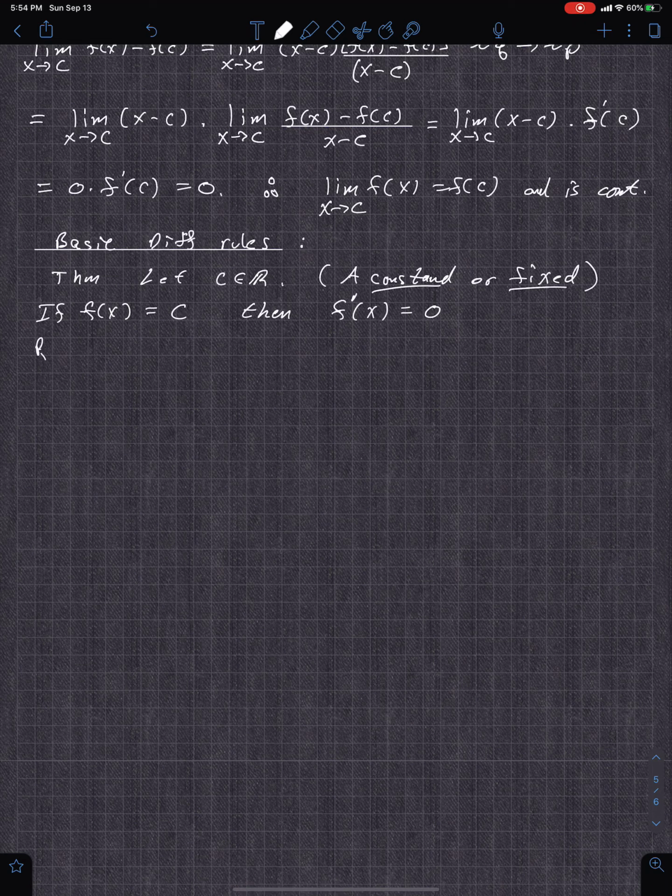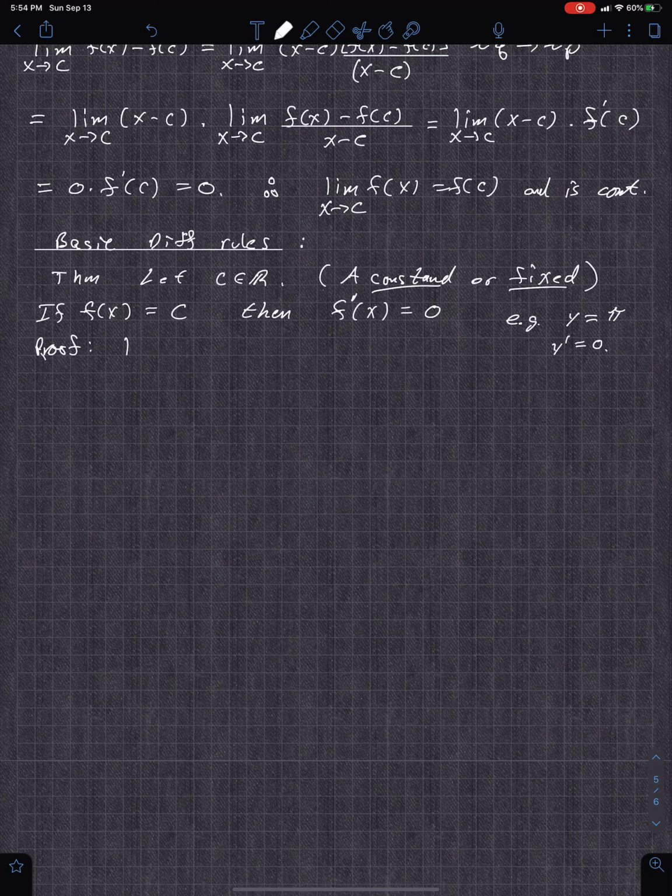So when you look at these properties, let me do an example first. So for example, if I have y equal to, let's just do pi. Pi is a constant, right? Then y prime is equal to 0. Derivative of a constant is 0. So let's look at that proof.